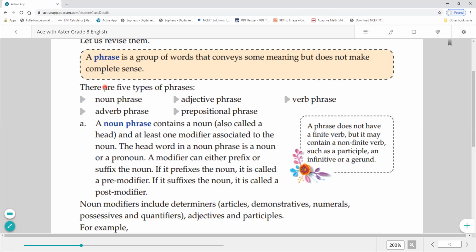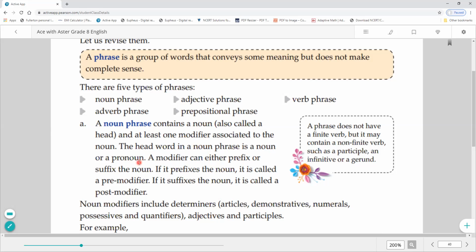Okay, class. There are 5 types of phrases. Okay, how many types of phrases are there? 5 types. Noun phrase, adjective phrase, verb phrase, adverb phrase, prepositional phrase. Okay, class. So first we'll read about noun phrase. A noun phrase contains a noun, also called head, and at least one modifier associated to the noun. The head word in a noun phrase is a noun or pronoun.